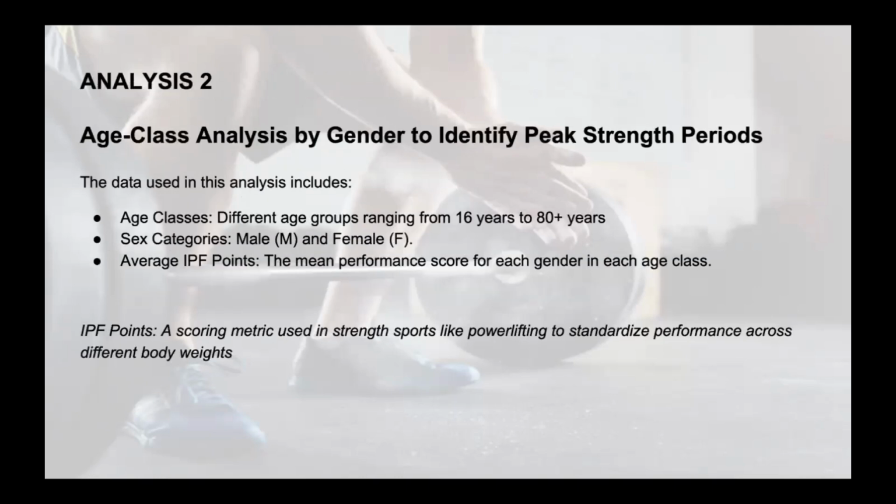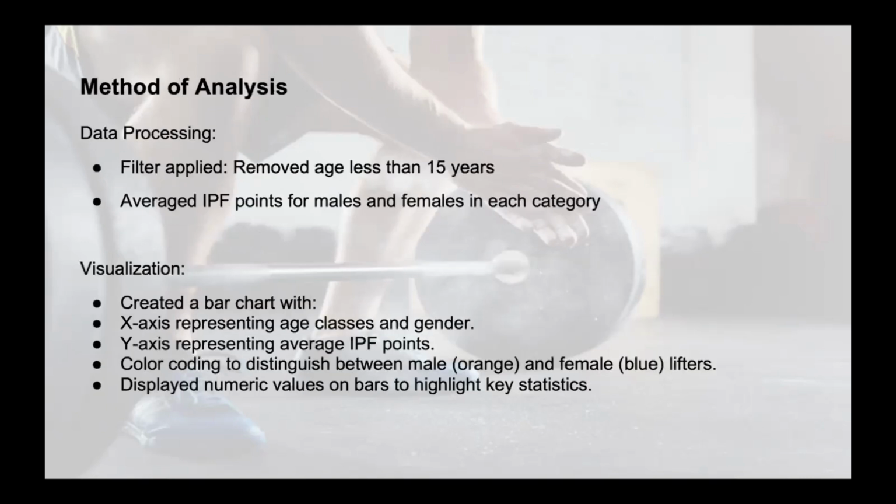Analysis 2 is based on the age class analysis by gender to identify peak strength periods. The data used in the analysis includes the age classes, sex category, and average IPF points. The IPF point is the scoring metric used in strength sports like powerlifting to standardize performance across different body weights. The method of analysis includes we again removed age less than 15 years and we averaged the IPF point for males and females in each category.